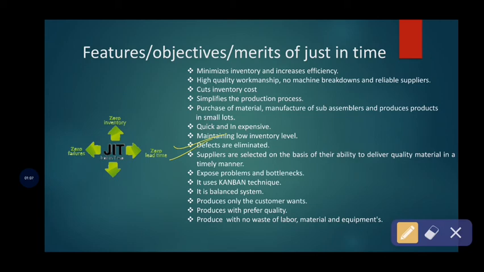So in order to supply the material and parts when needed, the suppliers are very necessary. So this just-in-time technique helps the management and the business organization to select the suppliers on the basis of their ability to deliver qualitative material in a timely manner.